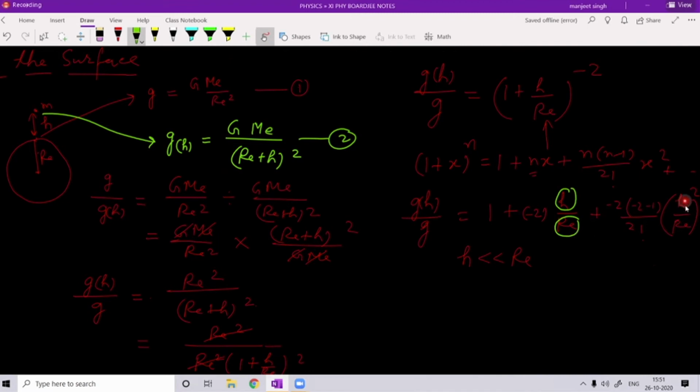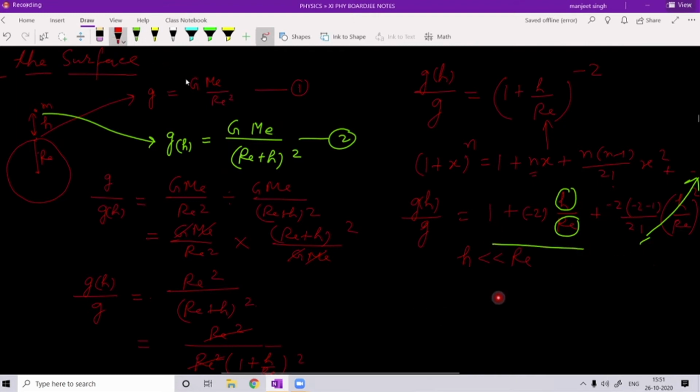So (h upon Re) whole square will be very small. So we will neglect the higher order terms, because (h upon Re) whole square, then (h upon Re) whole cube, in this binomial theorem are higher powers of h upon Re, and they will be neglected because h is very much less than Re. We will take only the first two terms in this case.